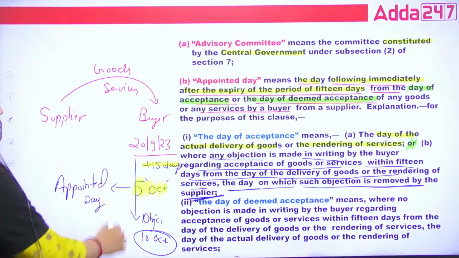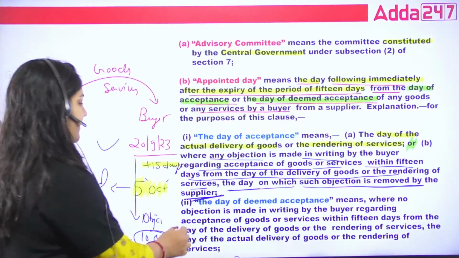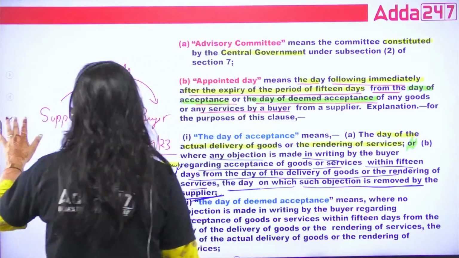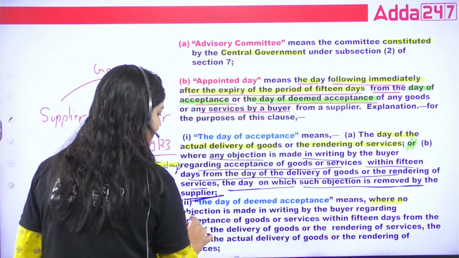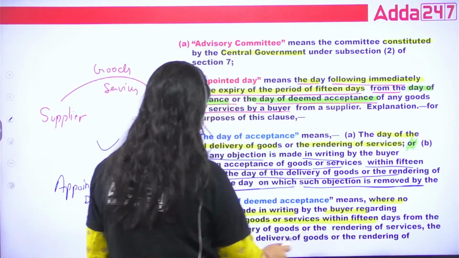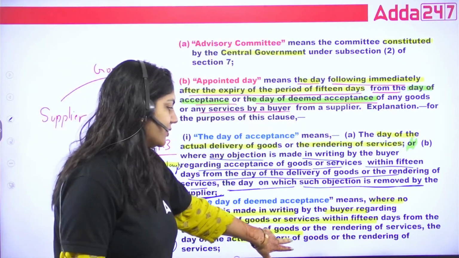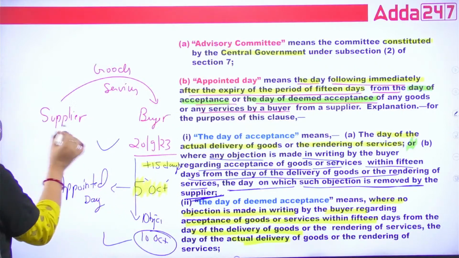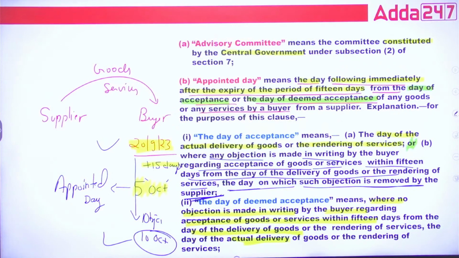Is that okay? So this is day of acceptance. Is that okay? And what is day of deemed acceptance? See, where no objection is made in writing by the buyer regarding the acceptance of goods and services within 15 days from the day of delivery of goods and the rendering of services. The day of actual delivery of goods, it means actual delivery, that is 20. So this is your day of deemed acceptance.